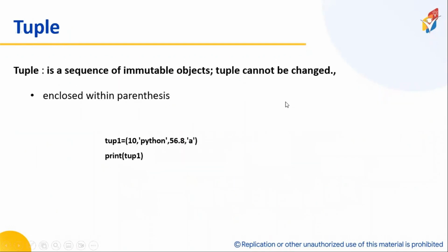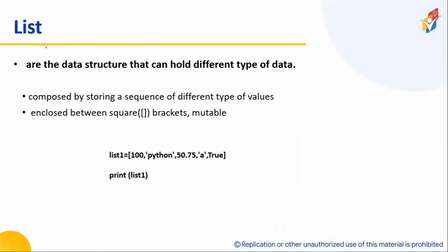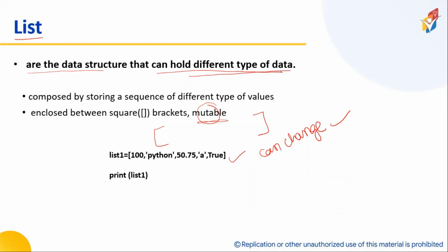Now the next data type is called a list. A list is a data structure which can hold any kind of data. Now look here. A list can be created with square brackets. They are mutable, which means once I create a list, I can change the data at any moment of time. That is called mutability. Whenever I create a list, I can hold any kind of data. Technically, this is called heterogeneous.